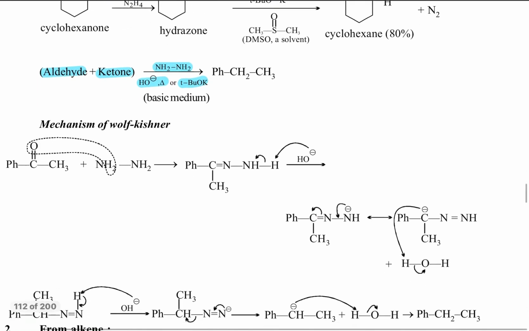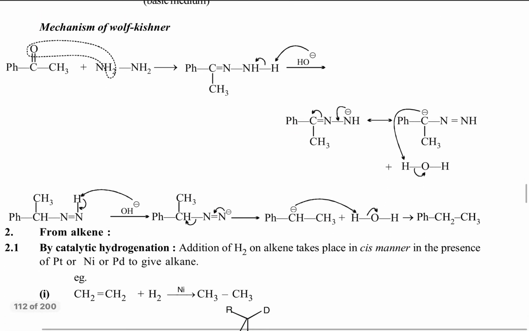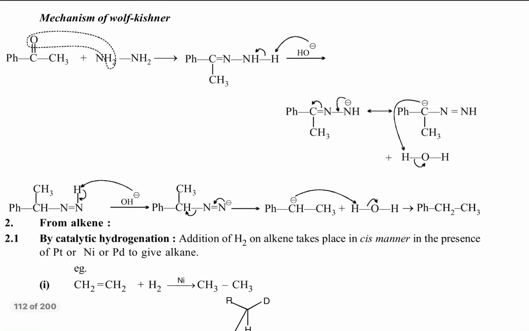In the mechanism of Wolff-Kishner reduction, first the keto group and hydrazine react with each other and we get the hydrazone. In the hydrazone, the two hydrogens on nitrogen have a slightly positive charge because nitrogen is a more electronegative atom.